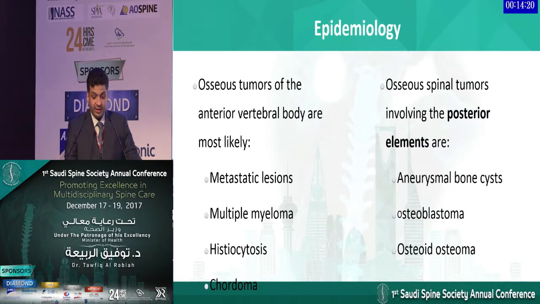In terms of general geography, I like to tell the residents and the fellows to look at where the tumor is, and that most likely gives the diagnosis. In the anterior vertebral body, most likely it's going to be a metastatic lesion, multiple myeloma, histiocytosis or chordoma. Posterior elements tend to favor aneurysmal bone cyst, osteoblastoma versus osteoid osteoma.